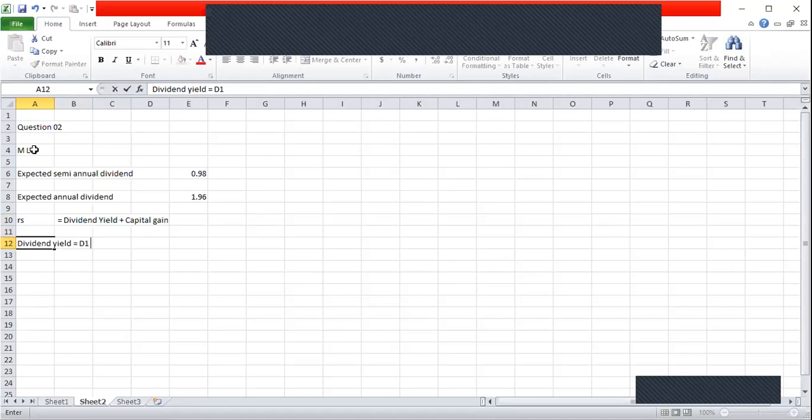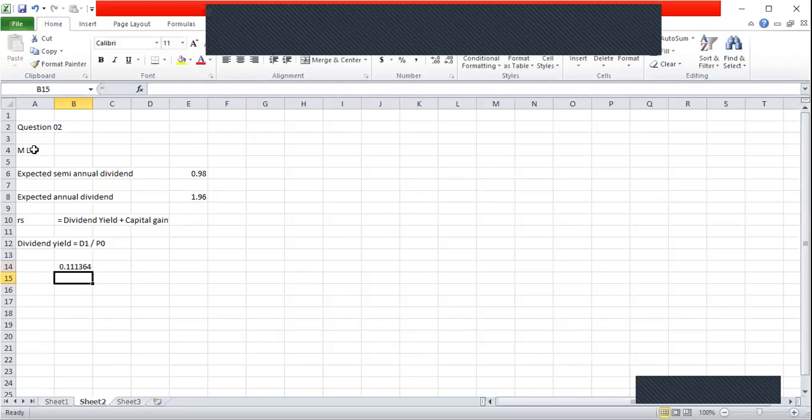D1 over P0. So I know my D1 is going to be, D1 means next year's expected dividend. D1 is going to be 1.96. P0 is the current market price, given by the examiner as 17.6.